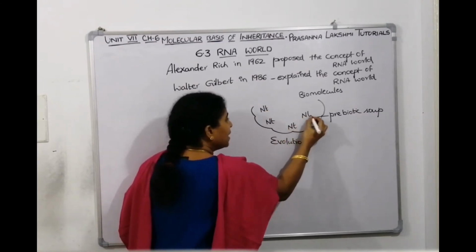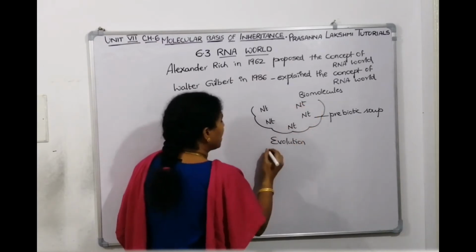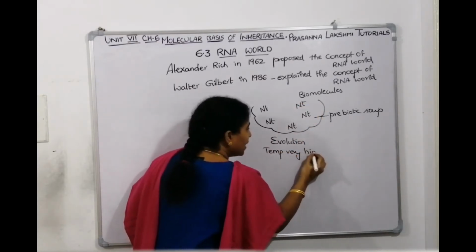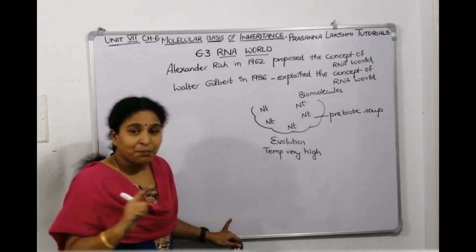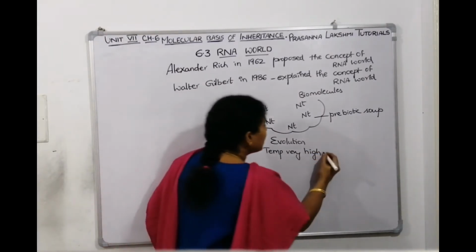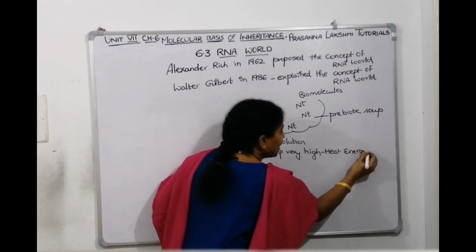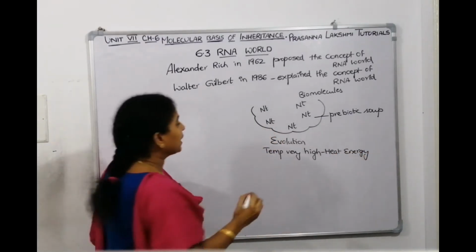At the time, the temperature was very high, so it was giving heat energy. When heat energy is available, anabolism can happen.